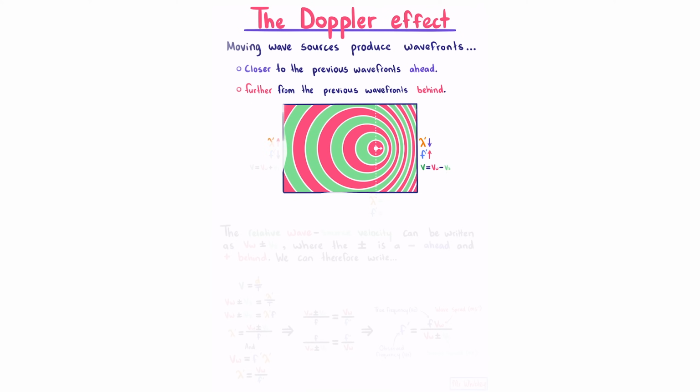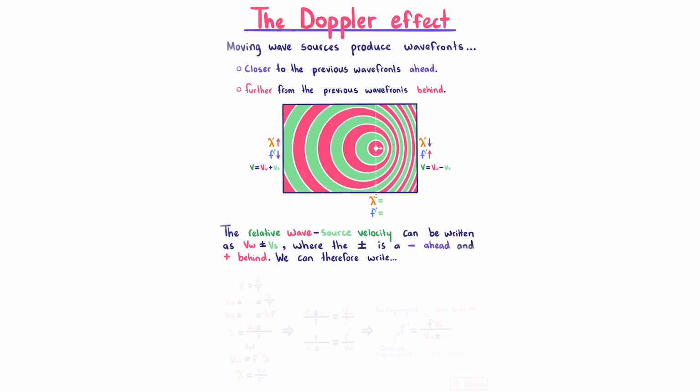Our wavelength behind is increased, which means a decreased frequency, and the relative velocity of our wavefronts compared to our source is the wave velocity and the source velocity added together. And if we had an observer perpendicular to the wave velocity of the source, they would observe no relative velocity, and therefore the wavelength and frequency would be unchanged for them. The relative wave source velocity can be written as VW plus or minus Vs, where the plus or minus is a minus ahead, as we saw it was here, and plus behind, as we saw it was here.